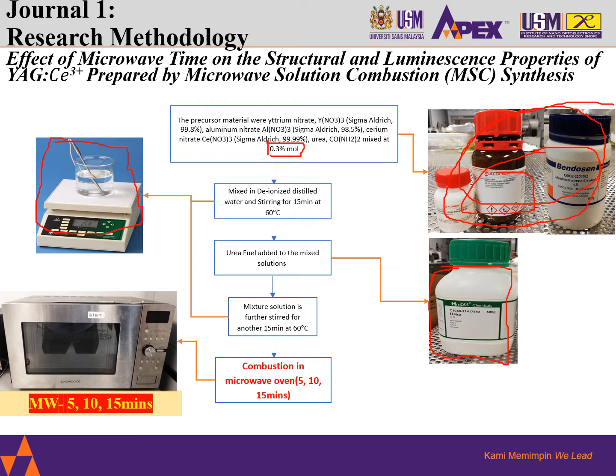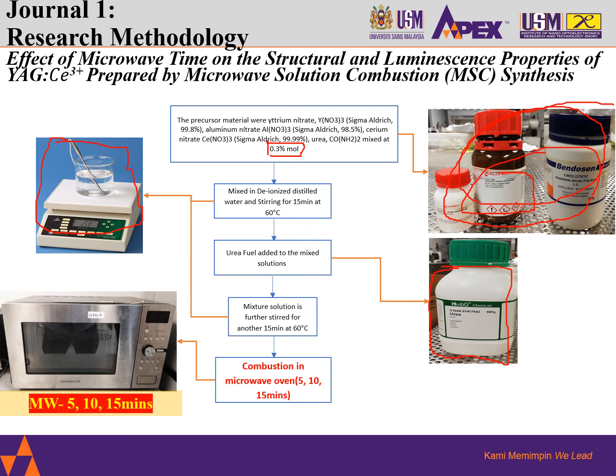Once we have completed this stirring process, with all the precursors mixed with the fuel agents in the beaker, the beaker is moved forward to the combustion inside the microwave oven. The combustion here is the main key aspect of our paper today, or this journal 1, which discusses 5, 10 and 15 minutes as the time parameters used to produce these phosphor systems.